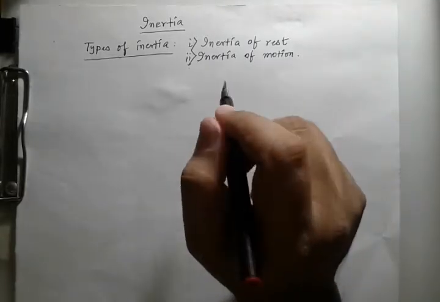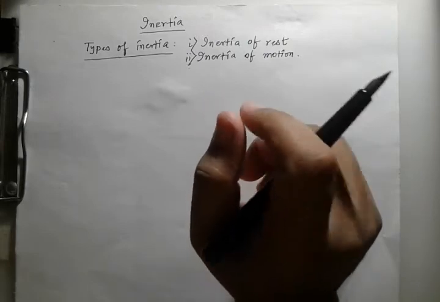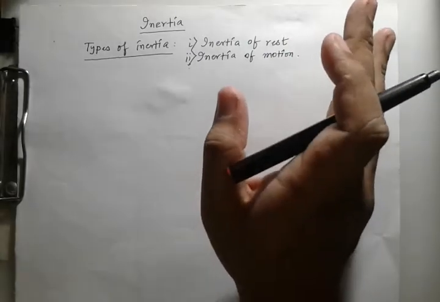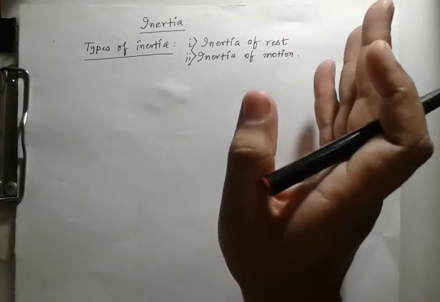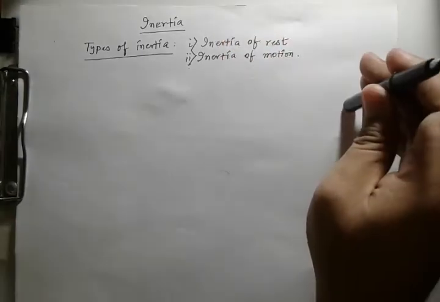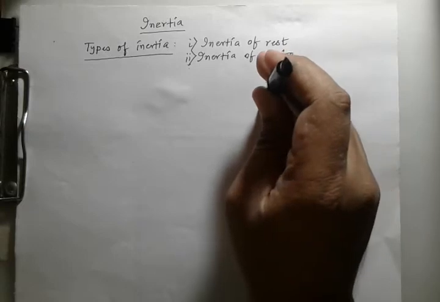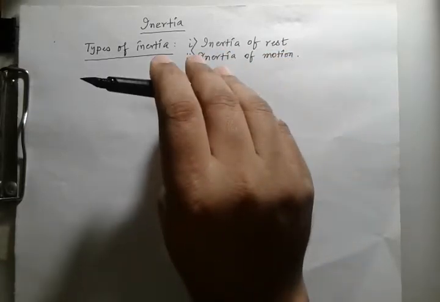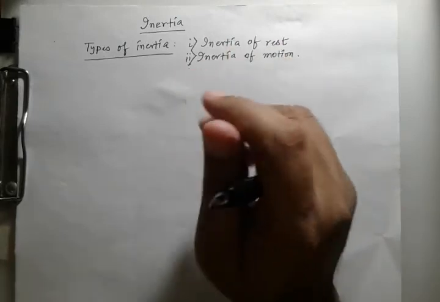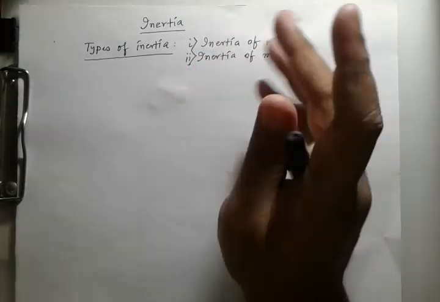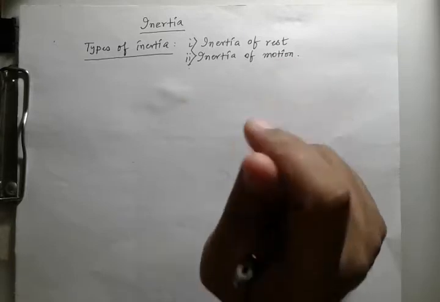Same example, but in a different way. When a moving bus suddenly stops, a person sitting or standing will fall forward. Suppose the car is moving and suddenly stops, the person will fall forward because of the inertia of motion.